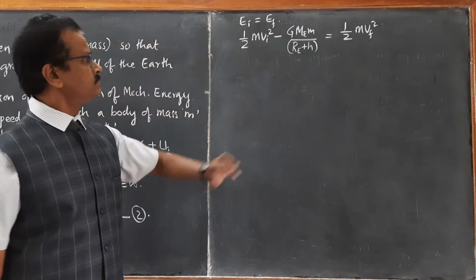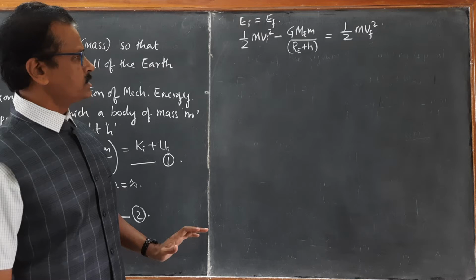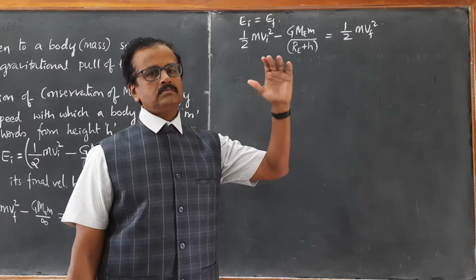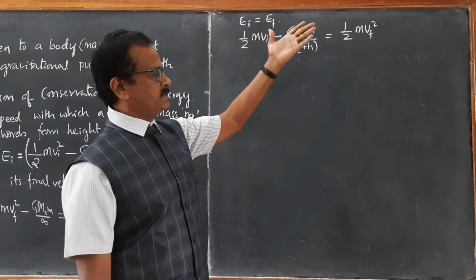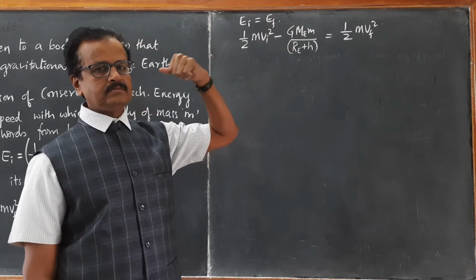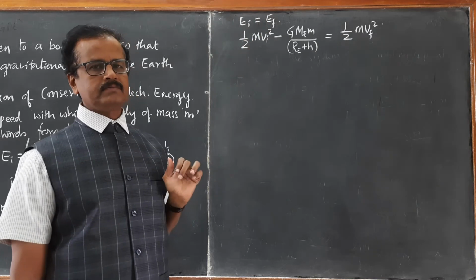Now we want Vi to be that minimum velocity for which the body just escapes into the space. The body will not be falling back to the ground.